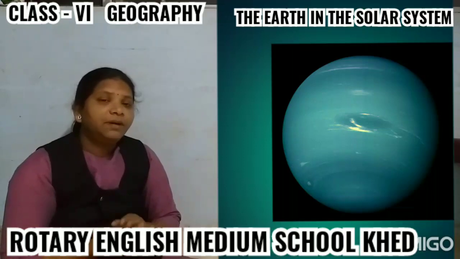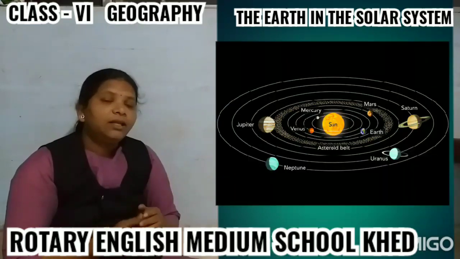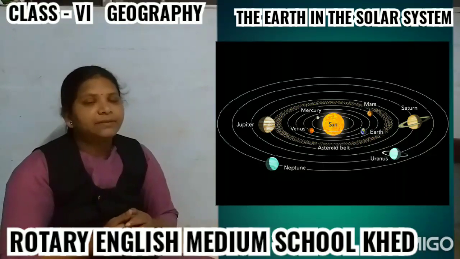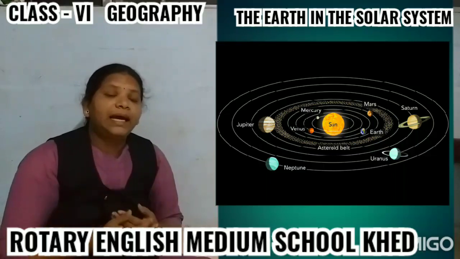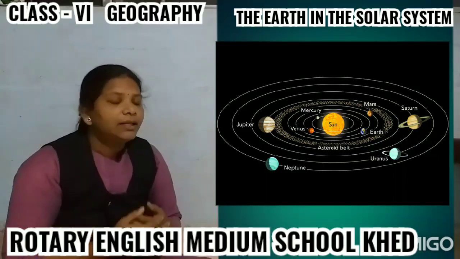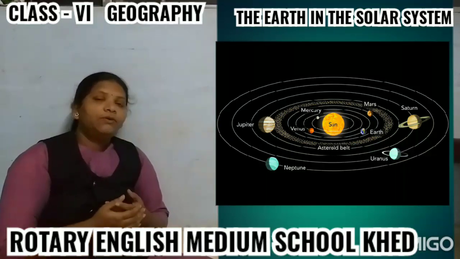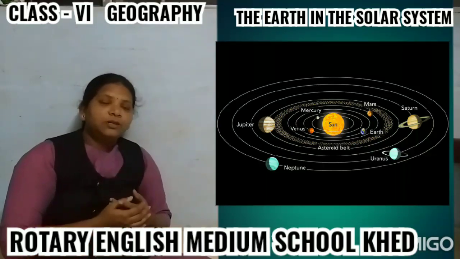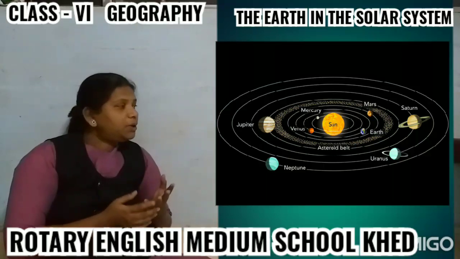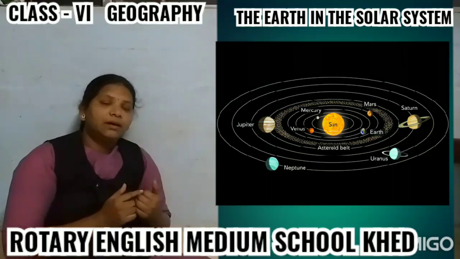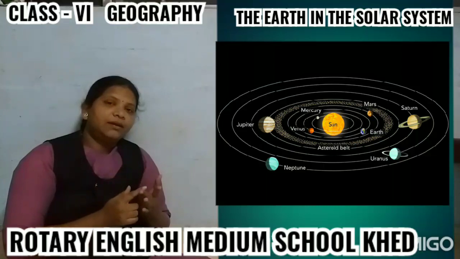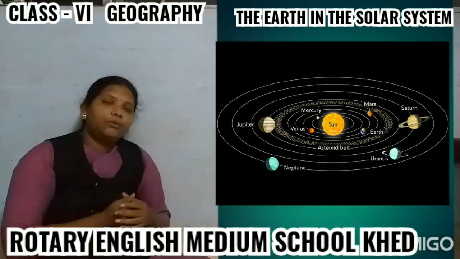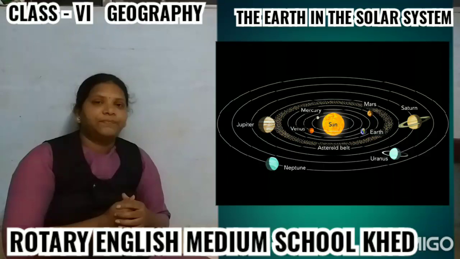As we have seen previously, in Greek the word planet means the wanderers. Planets do not have their own light. They reflect light of the sun, which makes life possible. Mercury, Venus, Earth and Mars are known as inner planets. Jupiter, Saturn, Uranus and Neptune are known as outer planets.